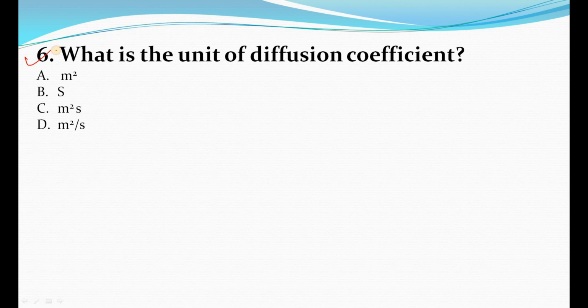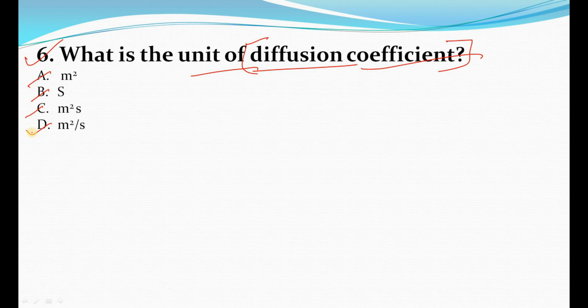Now the sixth question is, what is the unit of diffusion coefficient? The question is very simple. And here are the four options. The first one is meter square, the second one is second, the third one is meter square second, and the fourth one is meter square per second. This question is very simple if you know Fick's law.